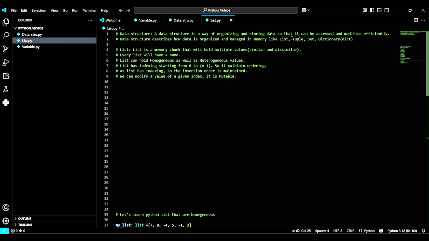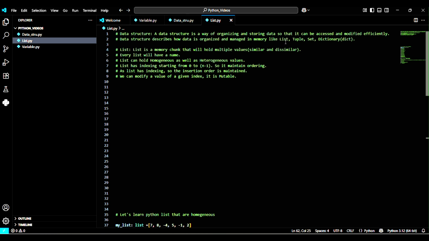I know it is a little difficult to understand, but when we go through it, it will be easy to understand. First, I would like to tell you what a data structure is. This is just a way of organizing and storing data, like in which manner we will store data. This is the actual work of a data structure.